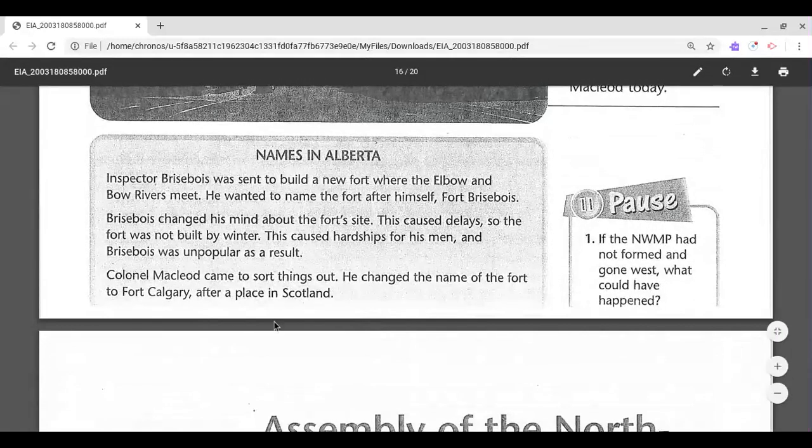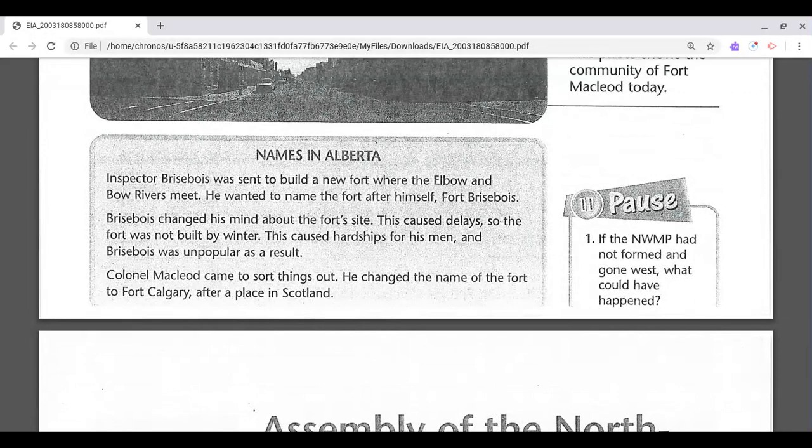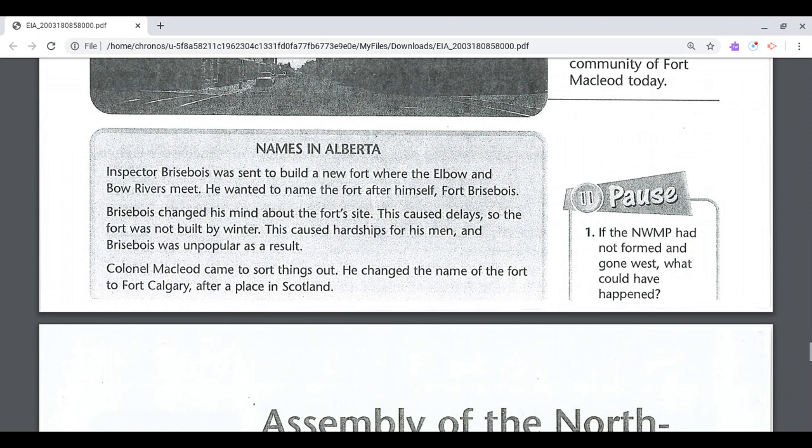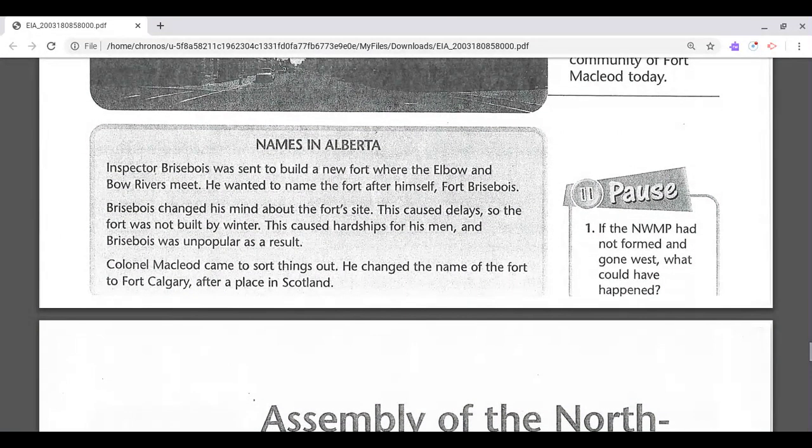Named in Alberta. Inspector Brebois was sent to build a new fort where the Elbow and Bow Rivers meet. He wanted to name the fort after himself, Fort Brebois. Brebois changed his mind about the fort's site. This caused delays, so the fort was not built by winter. This caused hardships for the men, and Brebois was unpopular as a result.